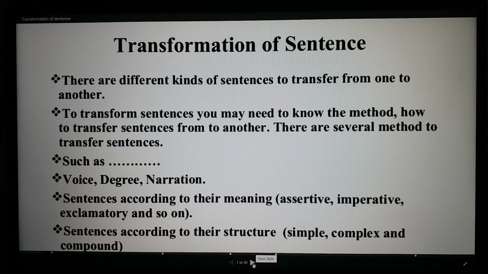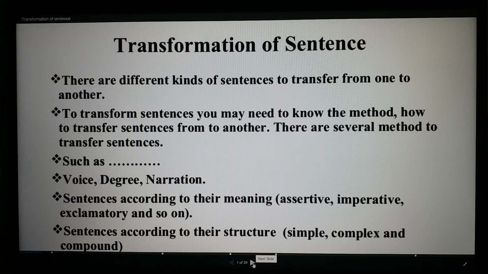Here I have written some information notes on the topic. There are different kinds of sentences to transfer from one to another. To transform sentences, you may need to know the method of how to transfer sentences from one to another. There are several methods to transfer sentences, such as voice, degree, narration, sentences according to their meaning: assertive, imperative, exclamatory and so on, and sentences according to their structure: simple, complex and compound.